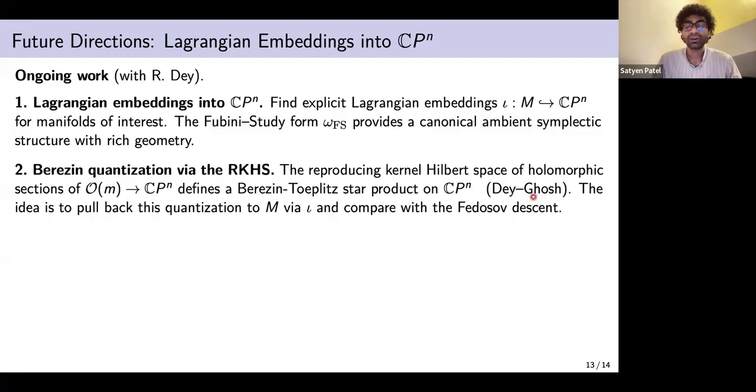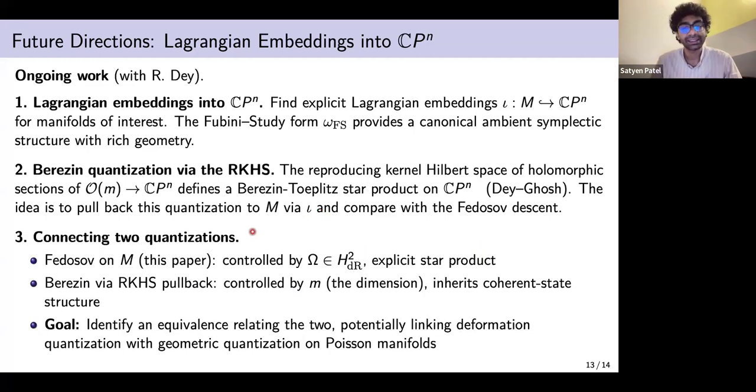And the work of Dey and Ghosh also shows that if there is an embedding like this, we can pull back the whole reproducing kernel Hilbert space via this embedding to M and get a Hilbert space on M. So that gives us an induced star product after we do Berezin quantization on CP^N.